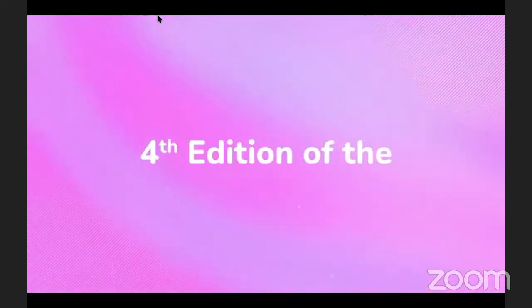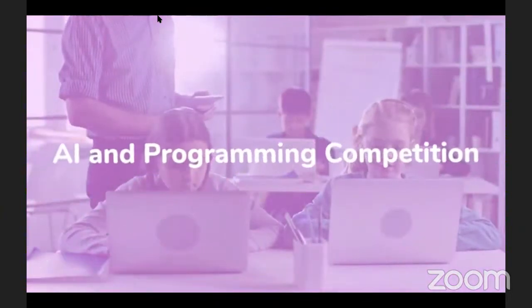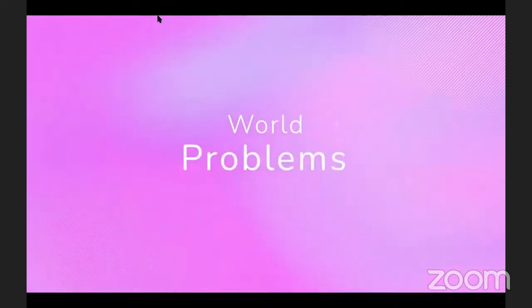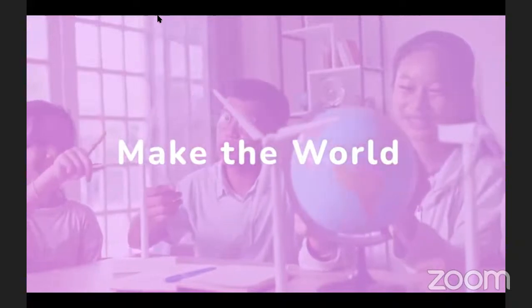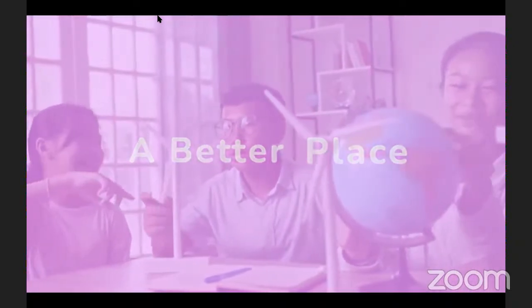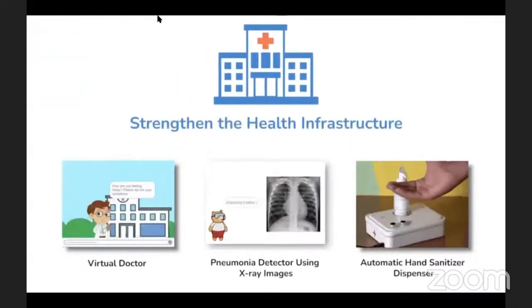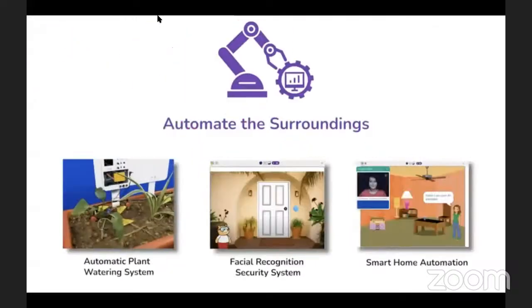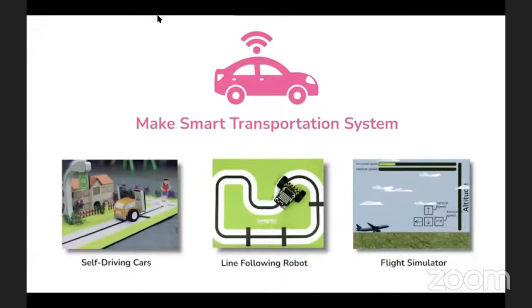For the 4th consecutive year, bringing you the biggest international AI and programming competition for kids, Codeavour 2022 International 4th edition. To make kids aware and inspire them to brainstorm over emerging issues, to make the world a better place, kids need to build solution-based projects on the following theme: save the environment, strengthen the health infrastructure, revolutionize the agriculture, automate the surroundings, make smart transportation system.